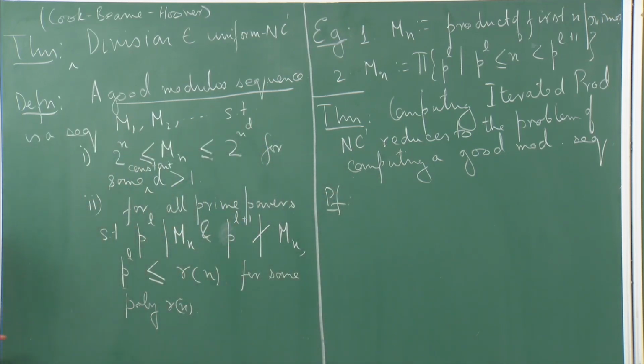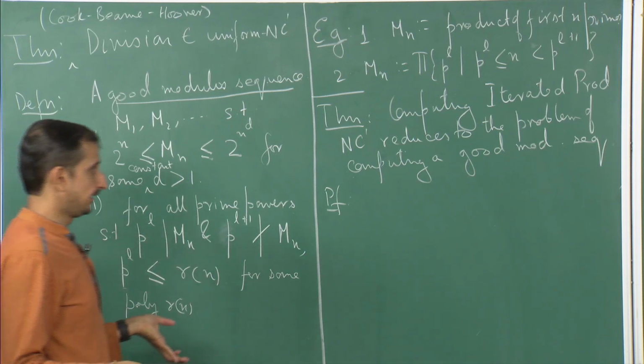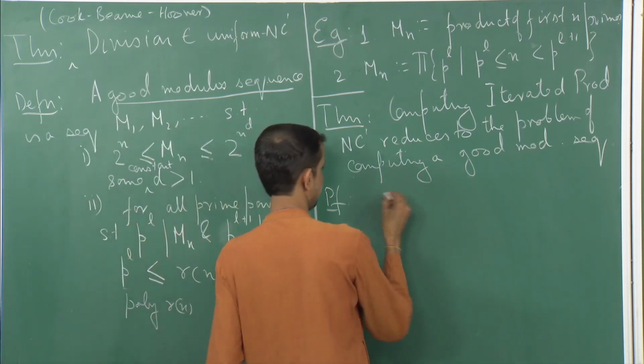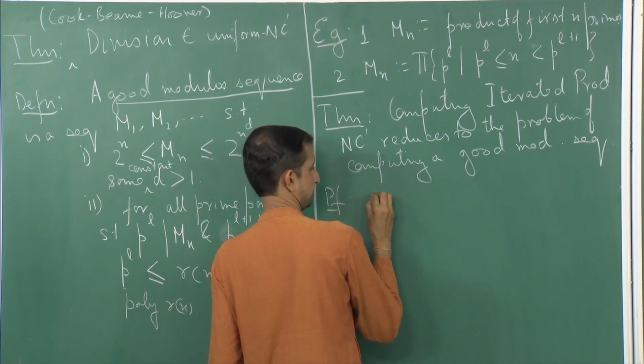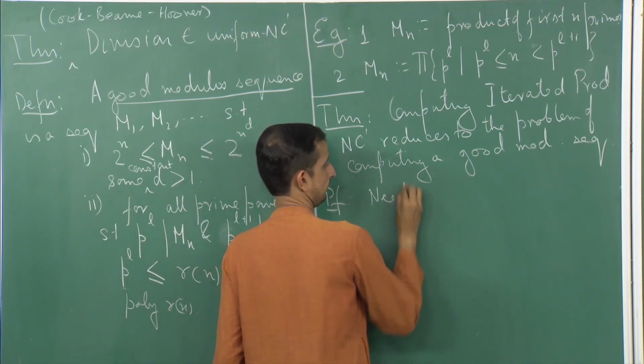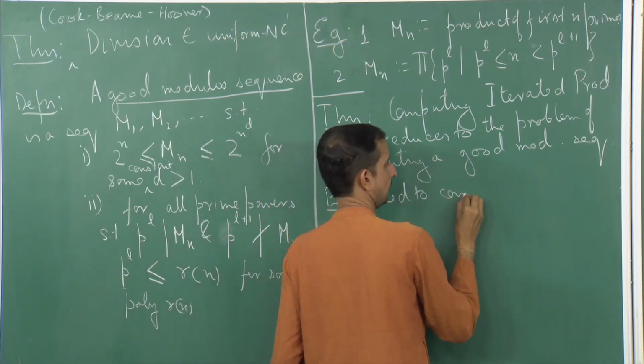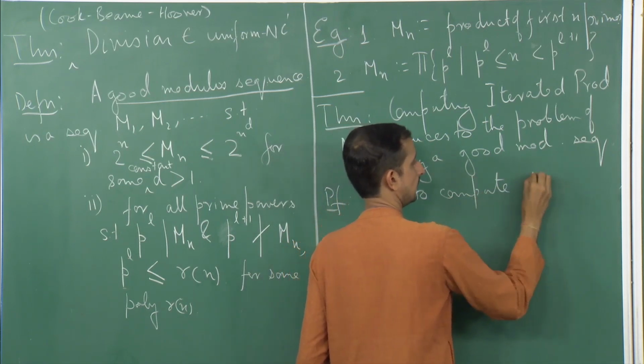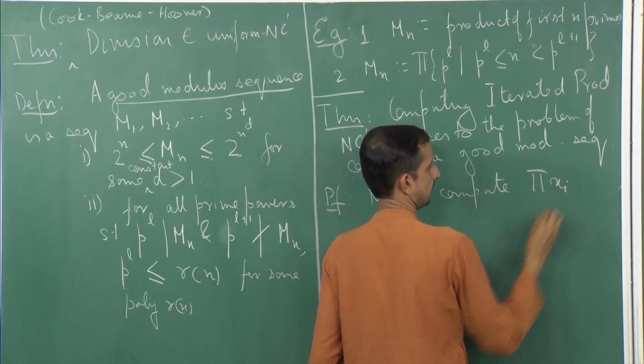So, we want to compute iterated product. We are given x1 up to xn, and we need to compute this term.